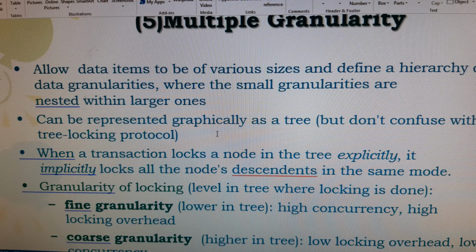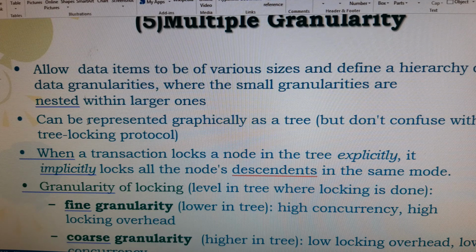So here we define multiple levels. Multiple levels generate a hierarchy, a conceptual hierarchy. Level by level you place locks on multiple data items. Level by level you place either a shared lock, or an exclusive lock, or both shared and exclusive locks. Arranging those locks in a particular hierarchy or tree-based structure is what we call multiple granularity.